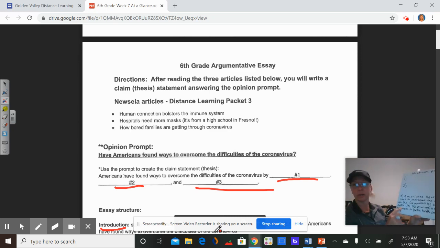So once again, we're going to read the whole thing. Americans have found ways to overcome the difficulty of the coronavirus by creating masks with 3D printers, using kindness to battle health concerns, and finding fun new ways, right?